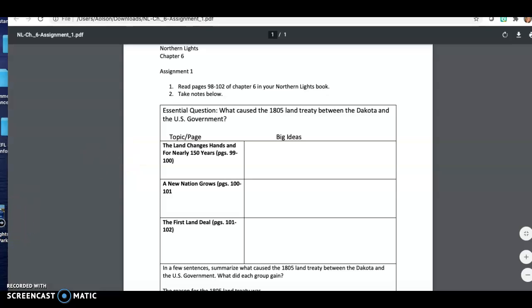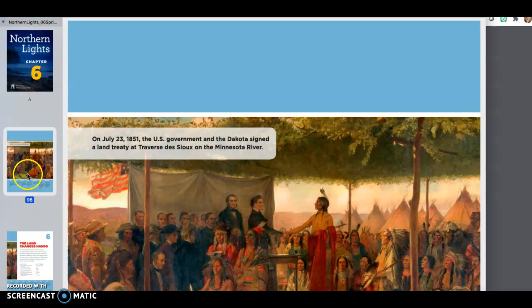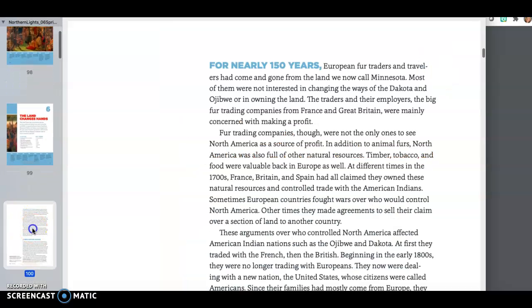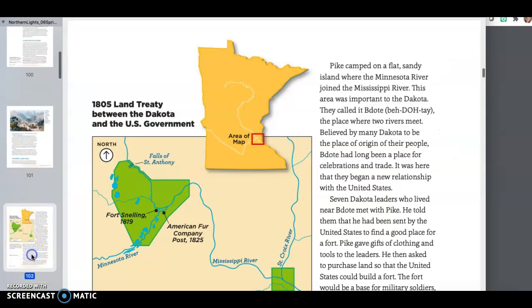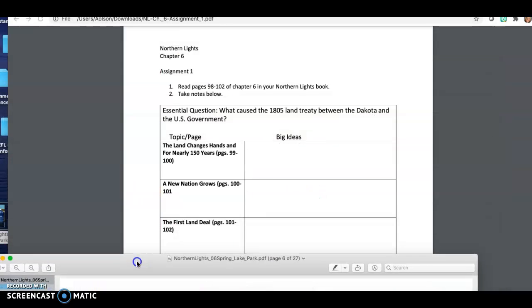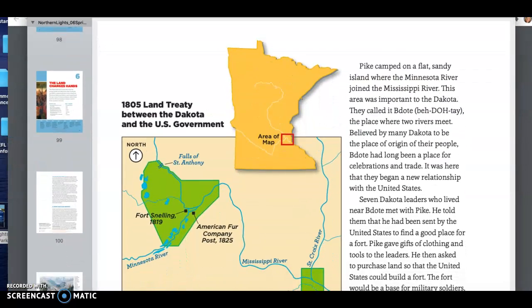So it says today that we're going to read pages 98 to 102, and then we're going to take notes. On my sidebar, here's page 98, 99, 100, 101, 102. You'll read through each one of these pages and complete the note taking that goes along with it. The big question is: what caused the 1805 land treaty between the Dakota and the US government? And you'll notice that the big ideas go along with the topics or the headings in this chapter.